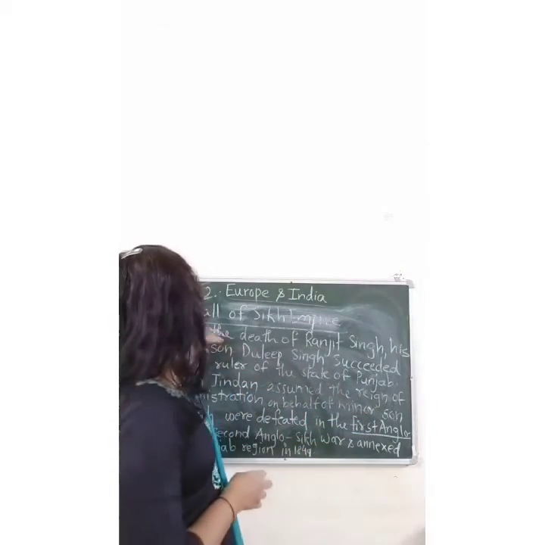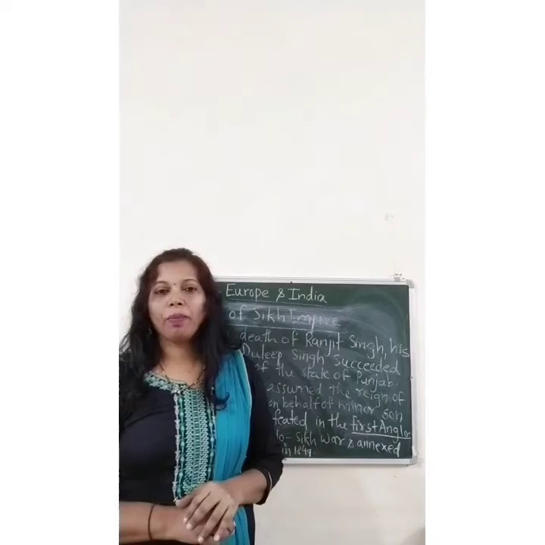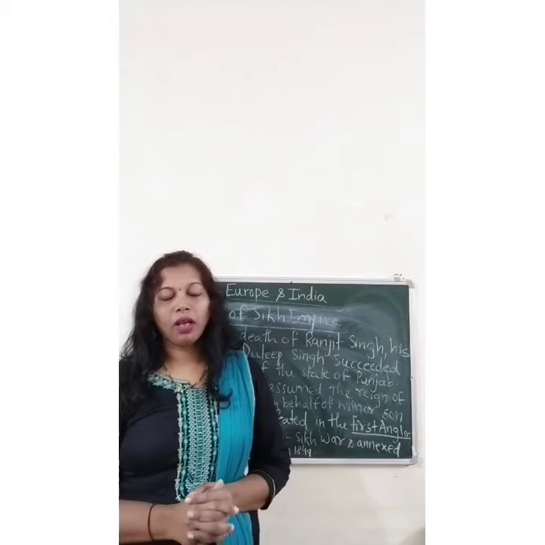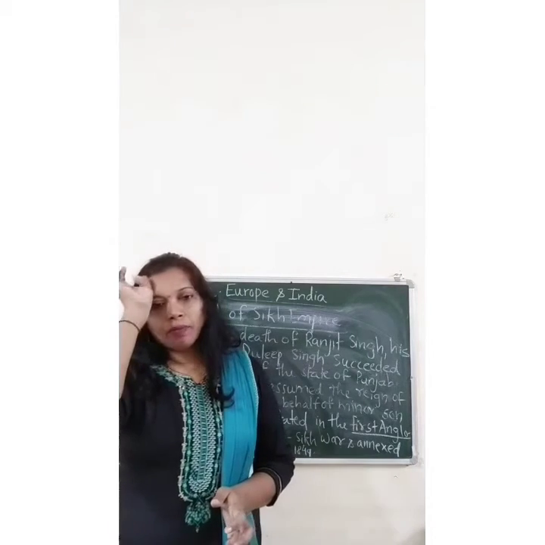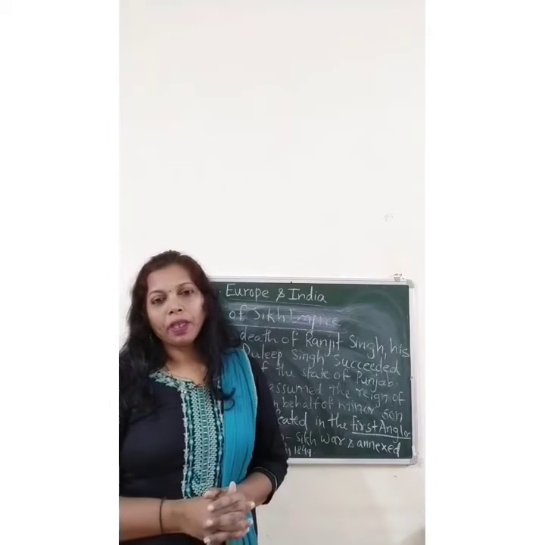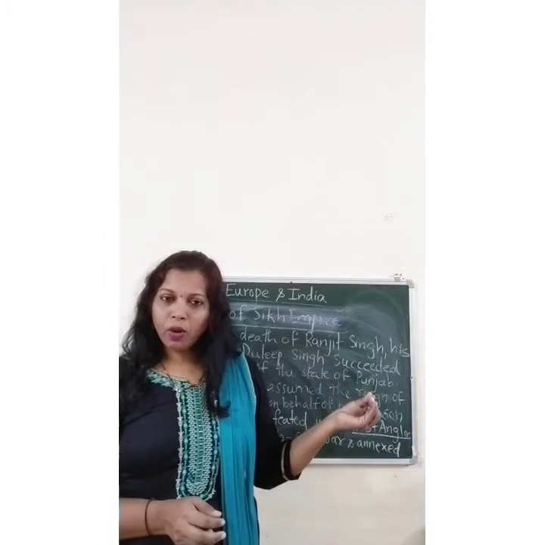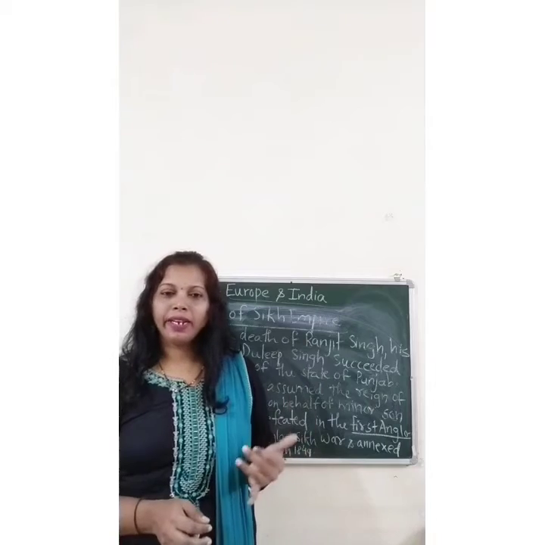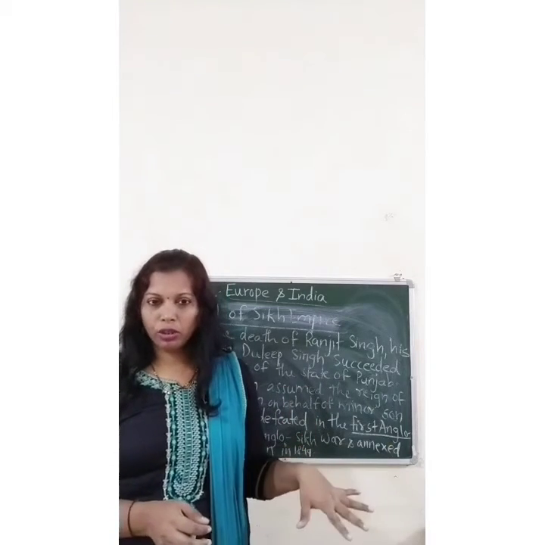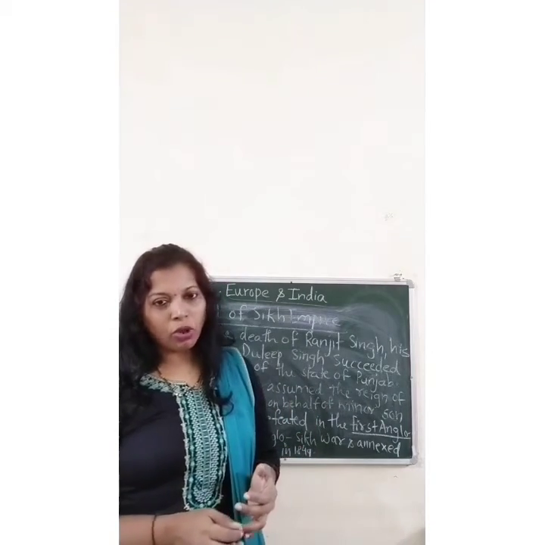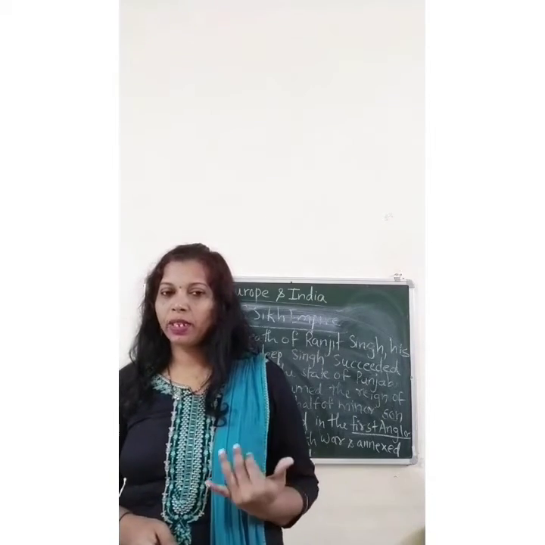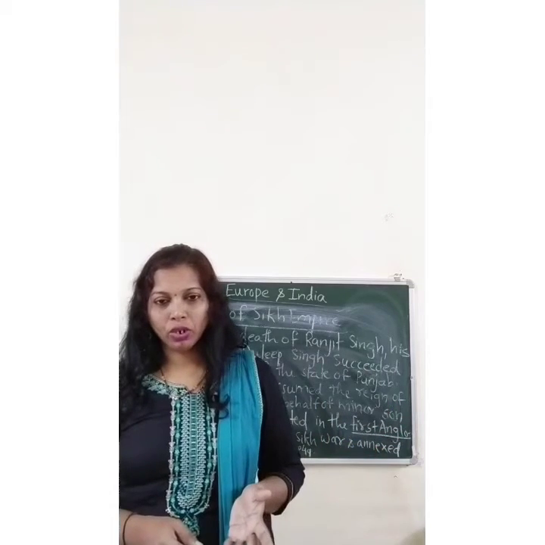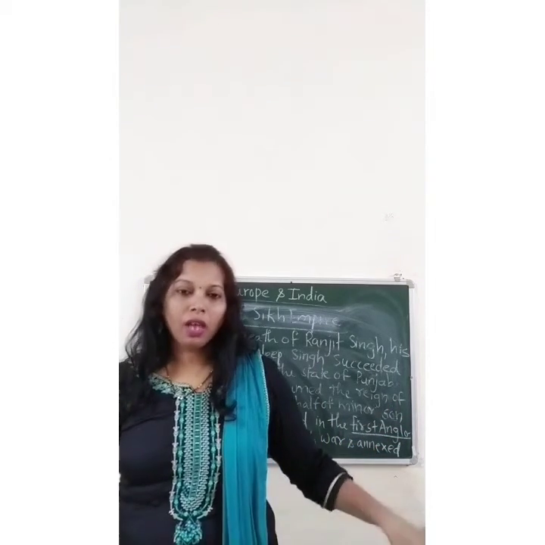Now the last topic is the fall of the Sikh Empire. In this topic we will learn how the British tried to capture the Sikh or Punjab region. Earlier, before the 19th century, there was a powerful ruler in Punjab named Ranjit Singh. When he died, his minor son Duleep Singh sat on the throne. But since he was a minor, he was not able to run the administration. His mother, Queen Zindan, tried to sit on the throne and look after all the affairs of the administration.